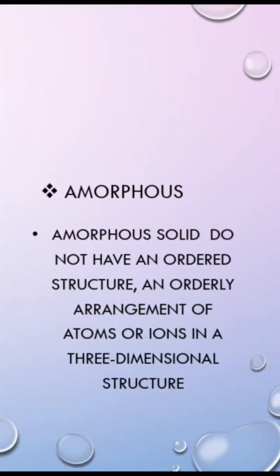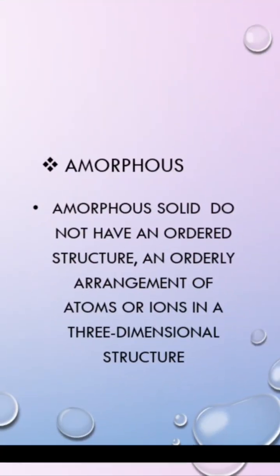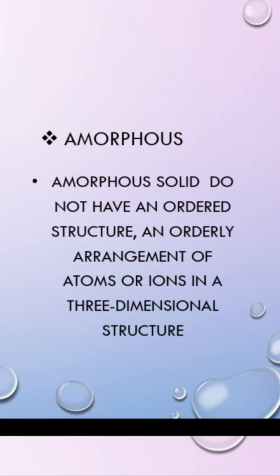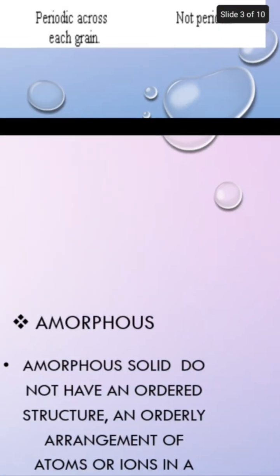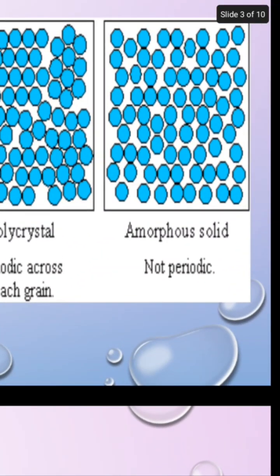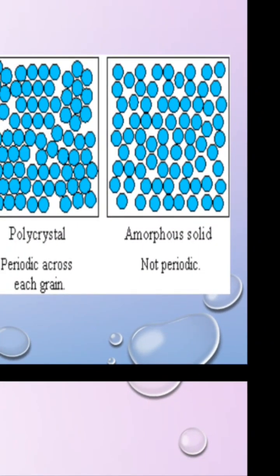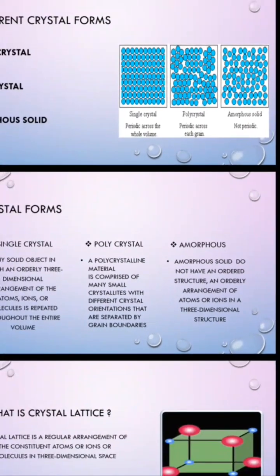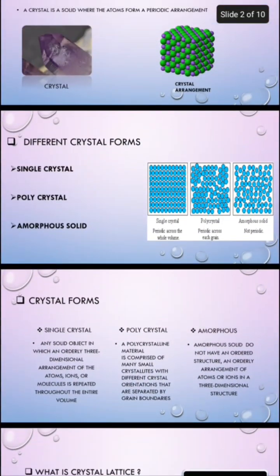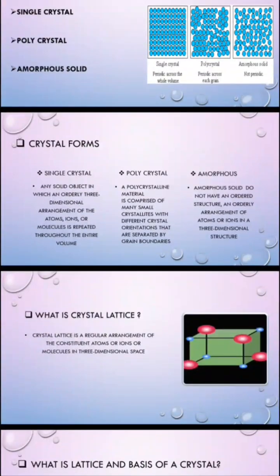Now amorphous solid does not have any ordered structure or orderly arrangement of the atoms or ions in a three-dimensional structure. Here we can see the picture of amorphous solid in the third slide. Here we can see atoms are not arranged properly, that means not periodic. So it is known as amorphous solid. It is not a crystalline form. Until now we have known what is crystal and what are its forms.